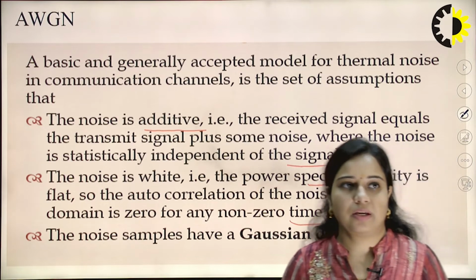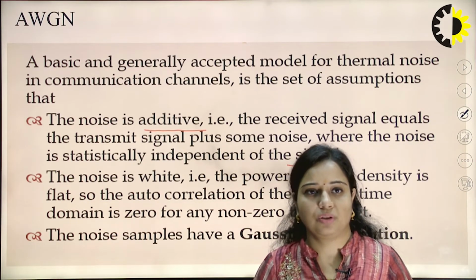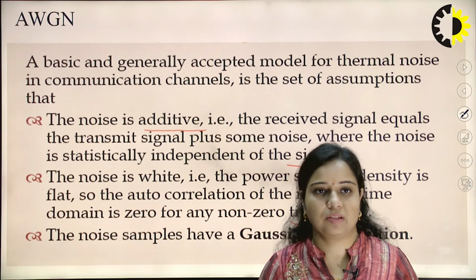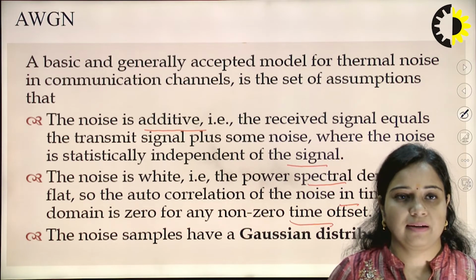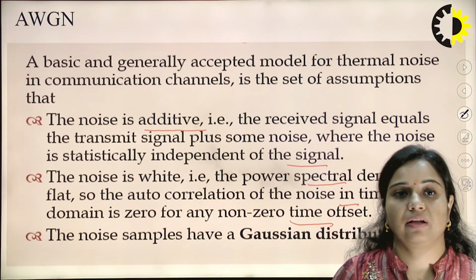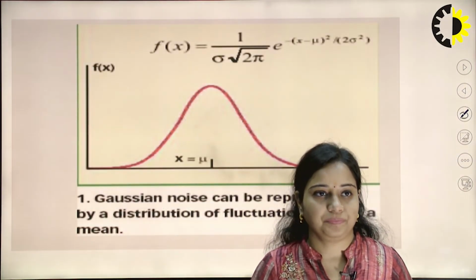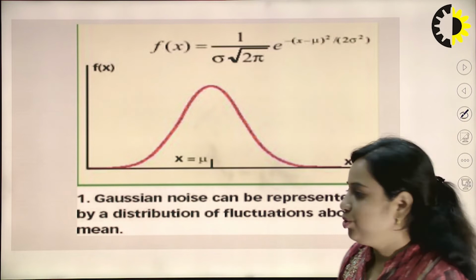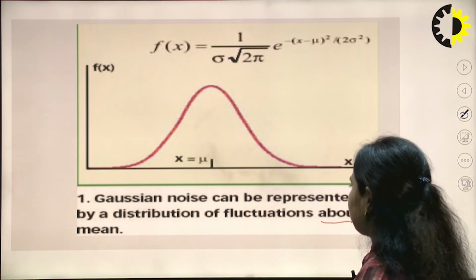So, that is why we consider AWGN, because the analysis of Gaussian noise, or a Gaussian distribution, is much simpler as compared to other types of noise. So, from the mathematical analysis point of view, we consider AWGN. Now, Gaussian noise can be represented by a distribution of fluctuations about the mean.